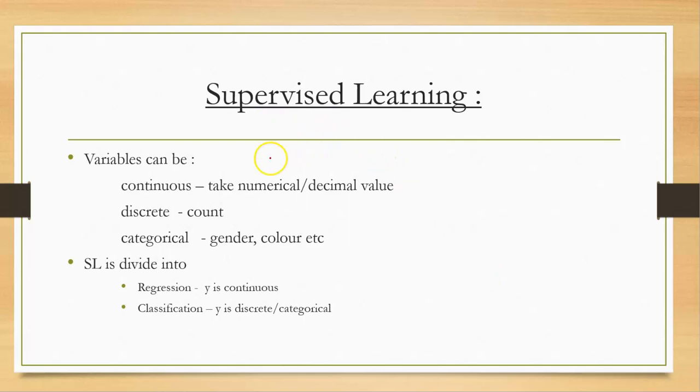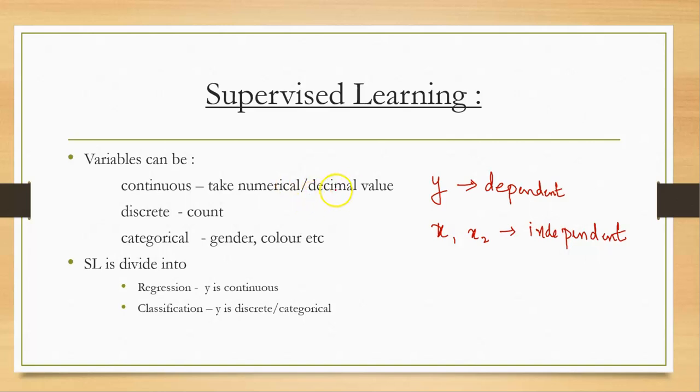In supervised learning, we have two types of variables: Y is the dependent variable, and x1, x2, etc. are independent variables. These variables can be of different types.